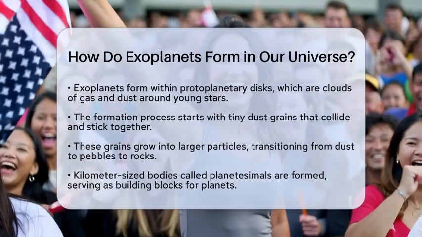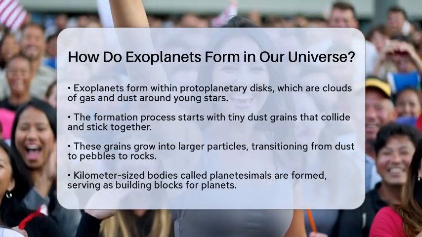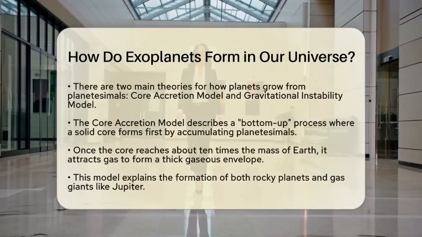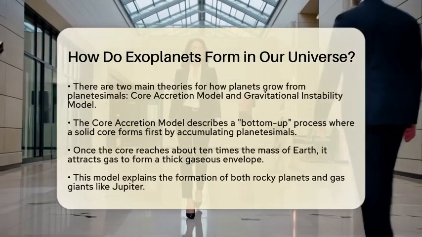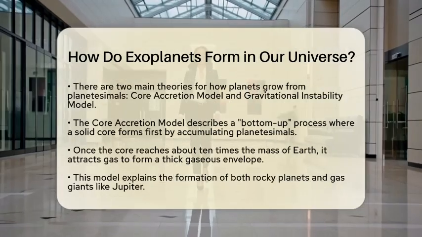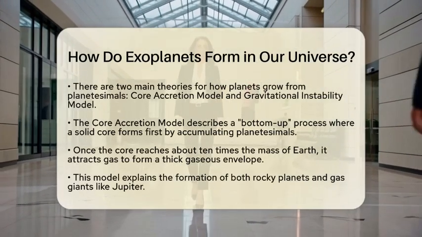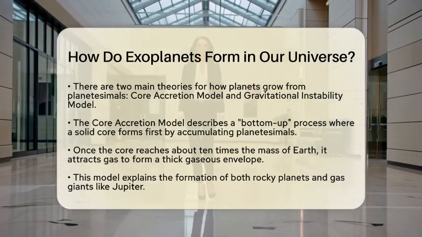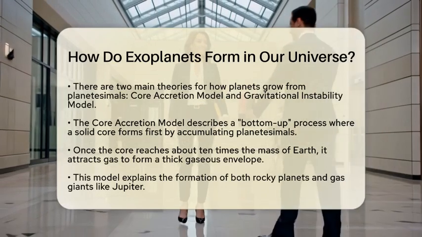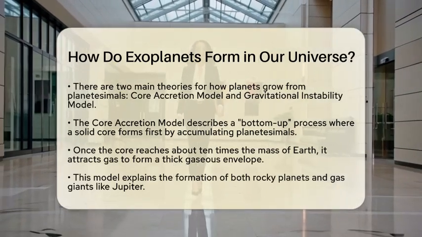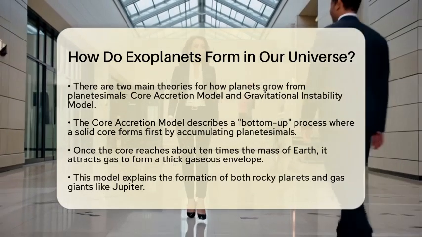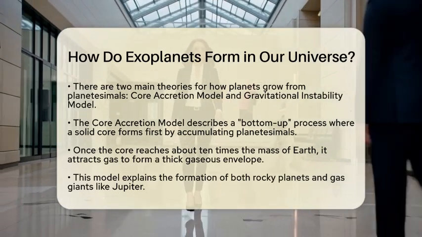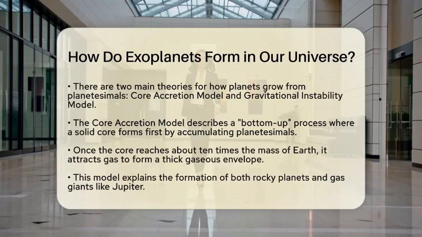There are two main theories that explain how planets grow from these planetesimals. The first is the core accretion model. This model describes a bottom-up process where a solid core forms first by accumulating planetesimals. Once this core reaches a critical mass, around 10 times the mass of Earth, it begins to attract and accumulate gas from the surrounding disk. This forms a thick gaseous envelope around the core. This model accounts for the formation of both rocky planets and gas giants like Jupiter.